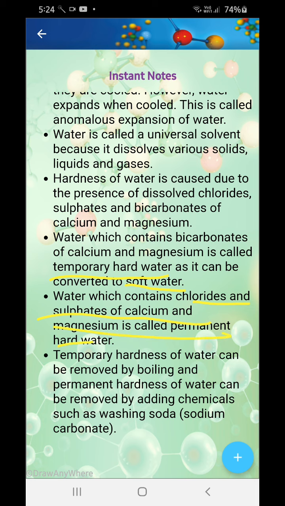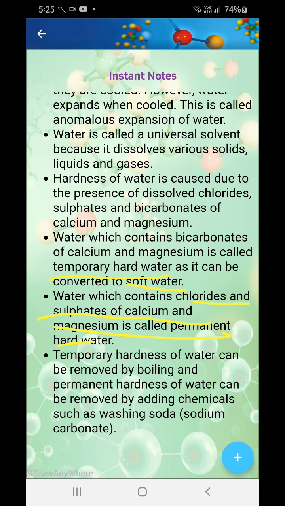Now, how can this hardness be removed? Why are we determined to remove hardness? Hard water is good for our body, but not good in each case. When we wash fabrics, soap doesn't easily form lather, right? So soap will be wasted, and we have to use more soap. That's why we remove it.